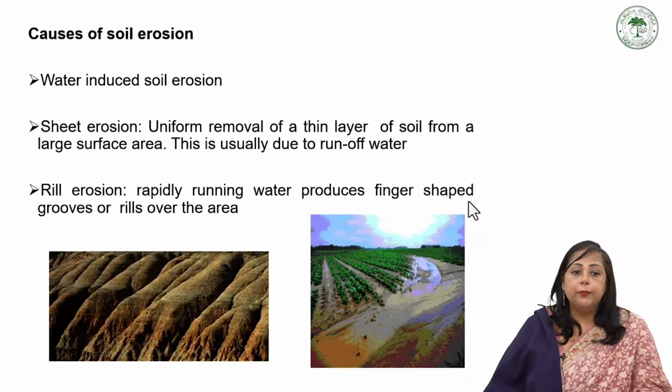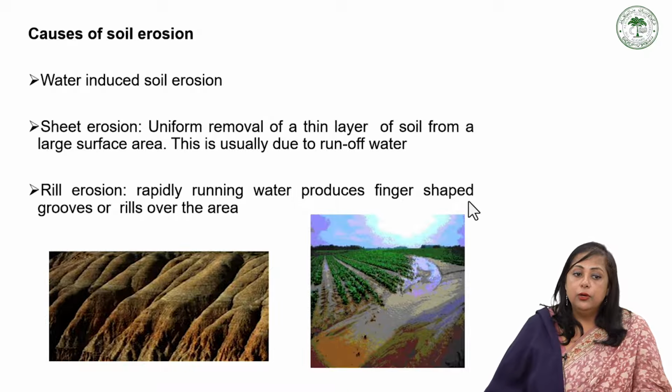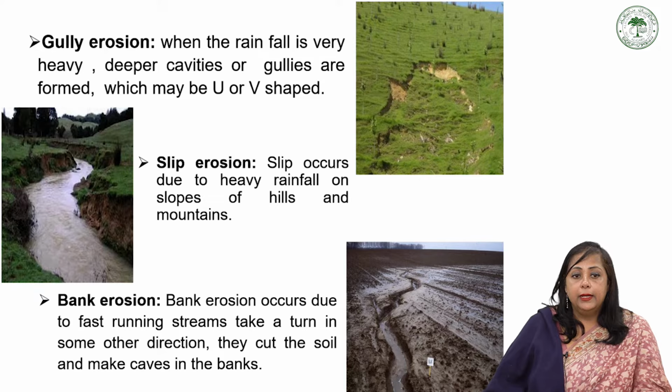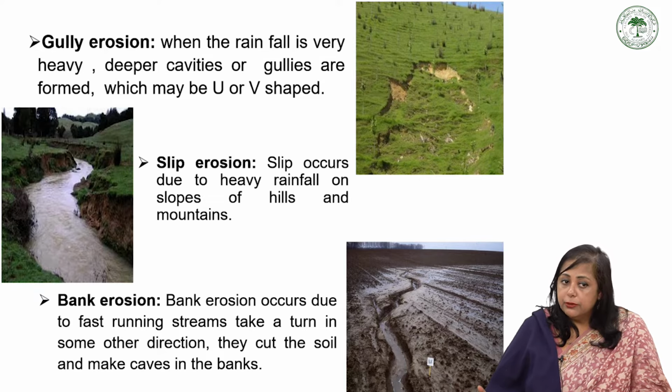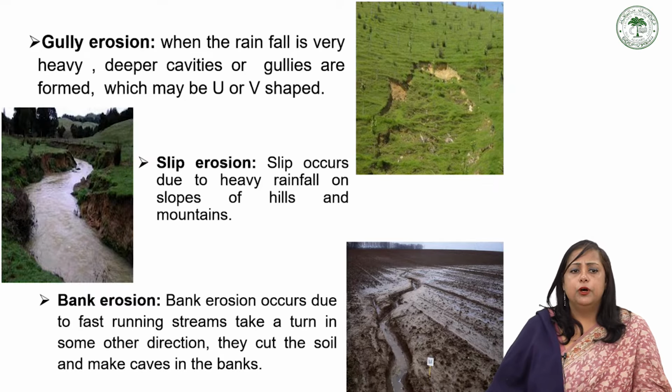Rill erosion: rapidly running water produces finger-shaped grooves or rills over the area. That is called rill erosion. And gully erosion, we have slip erosion and bank erosion. Gully erosion is when the rainfall is very heavy, and deeper cavities or gullies are formed, which may be of U or V shape. This picture shows gully erosion.